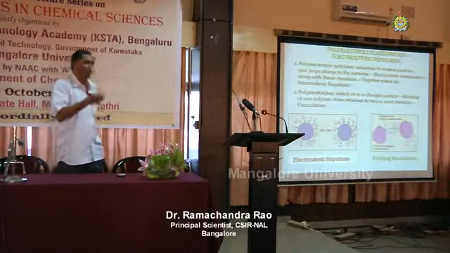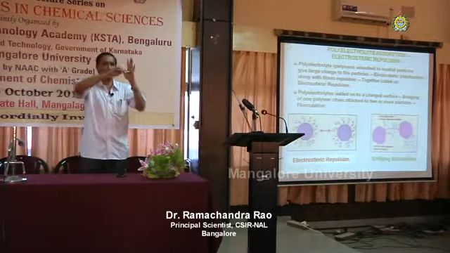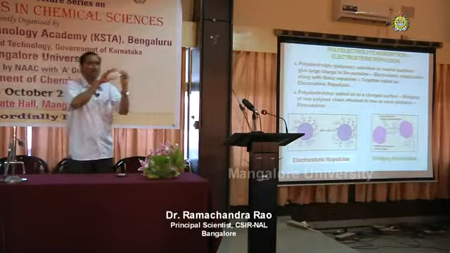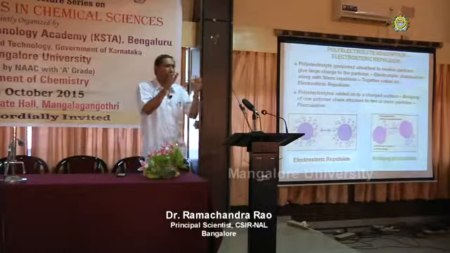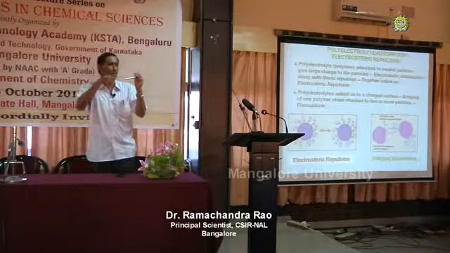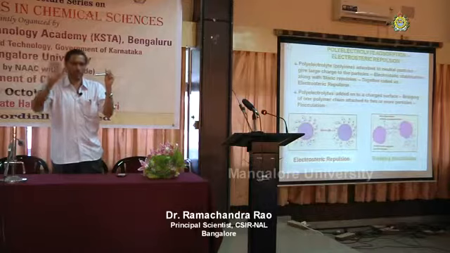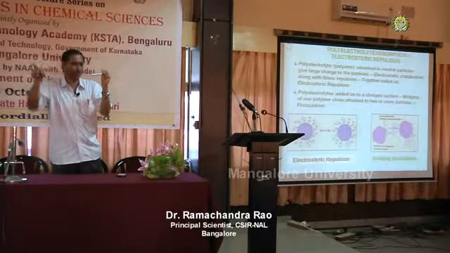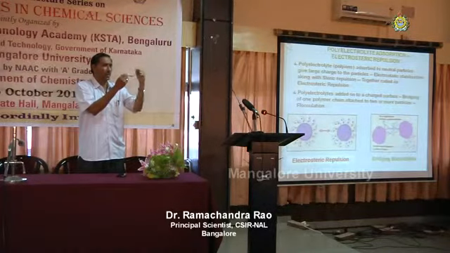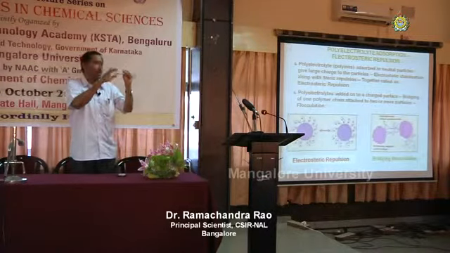Next, go one step further. If we have a polymer adhered to the particles, but it also has a charge at the end, it is called a polyelectrolyte. Ammonium polyacrylate is one example, the ammonium salt of polyacrylate or polymethacrylate. That gives ammonium ions in the solution, which are separate, and COO negative. So that is adsorbed on the particle surface, alumina or silica, a ceramic particle. The polymer adsorbed on that has a negative charge. So we get a double effect here.